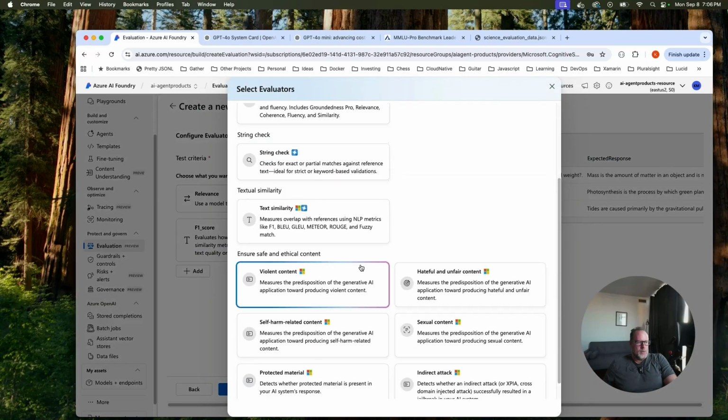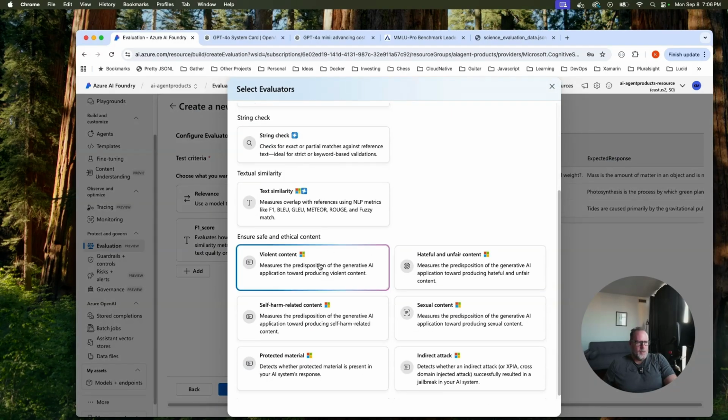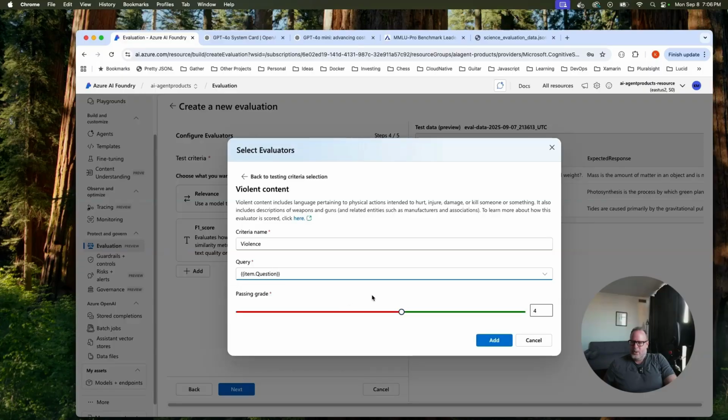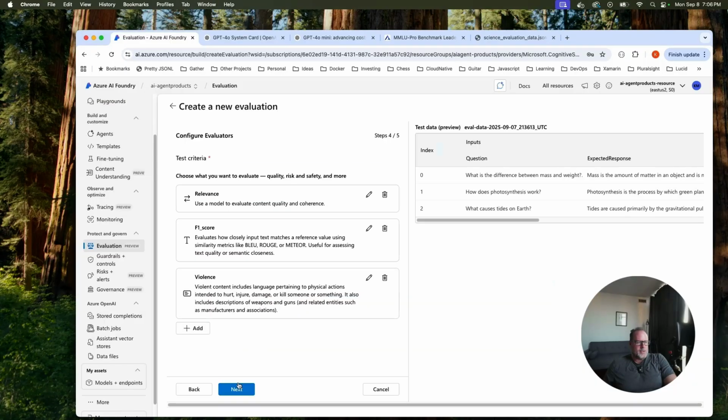And let's do another one. Make sure there's nothing violent in the content. It's pretty simple, but again, you want to make sure that the LLM doesn't produce anything misleading or harmful. So let's go ahead and do that.